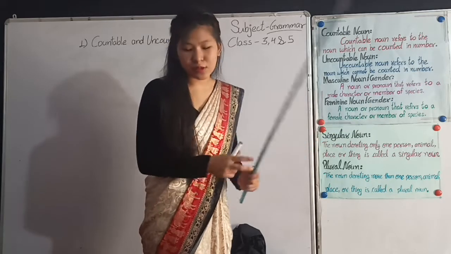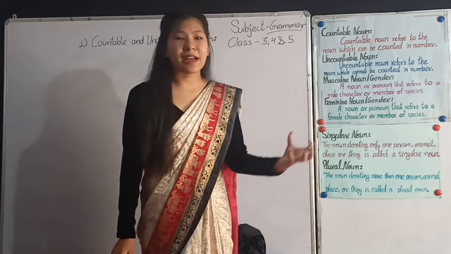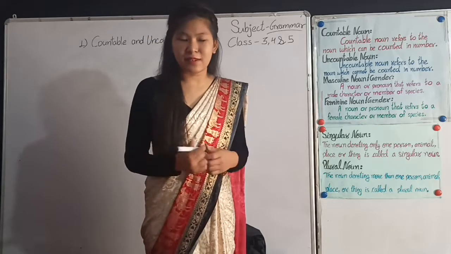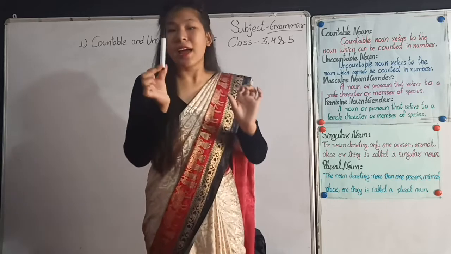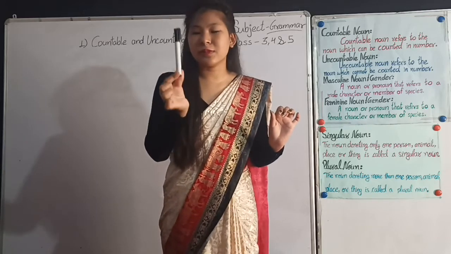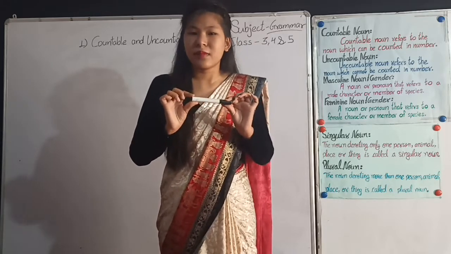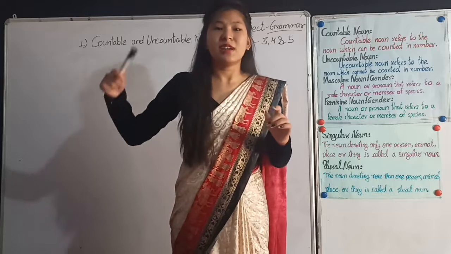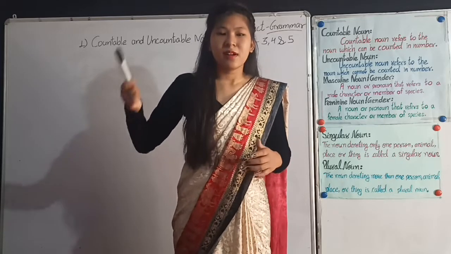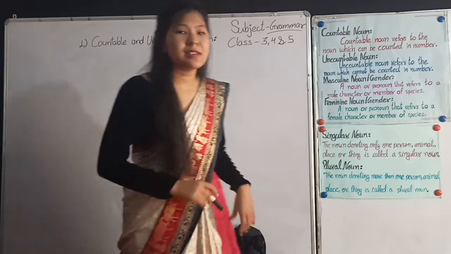For example, this is a marker, and marker is a countable noun. We can count marker easily, like 1 marker, 2 markers, 10 markers, 15, 20 markers. So marker is a countable noun.